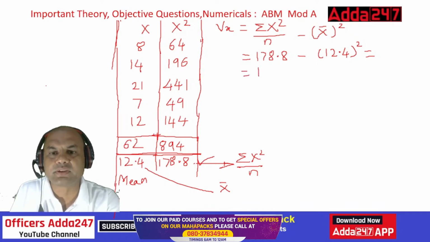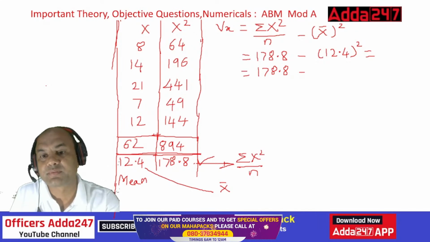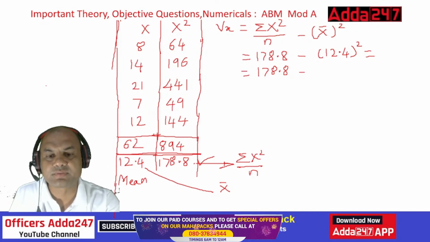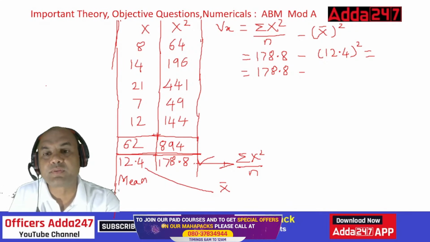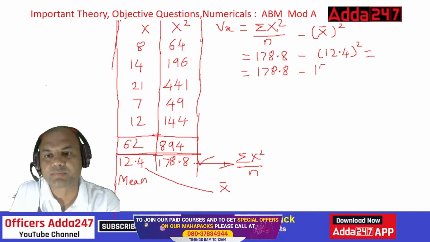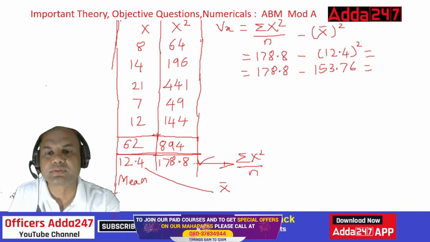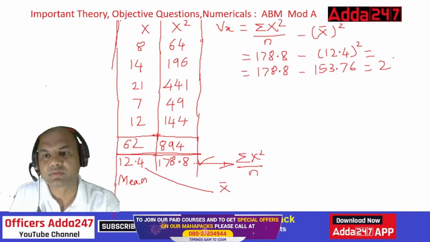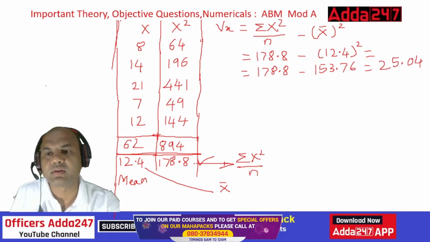So 178.8 minus what is that? 12.4 square. So 12.4 square is 153.76. Okay, so what do we do now? Just subtract this. What are you getting? Yes, everyone, I'm getting 25.04. Okay, let's make it round 25 because that will be easy.